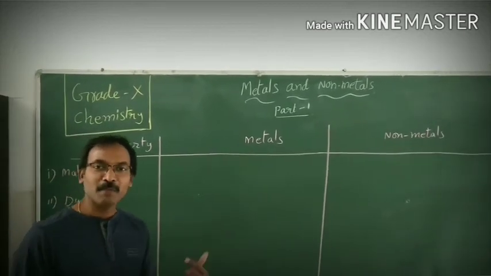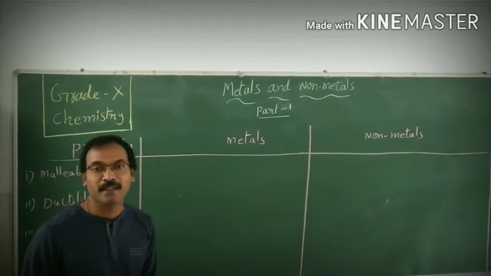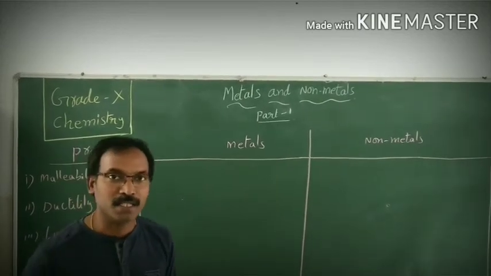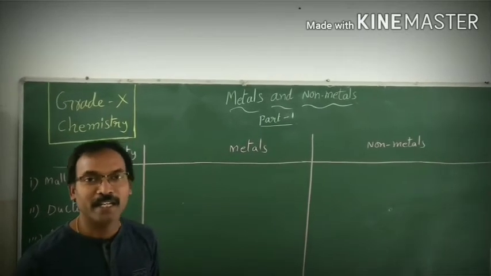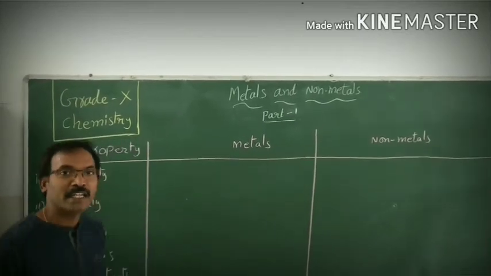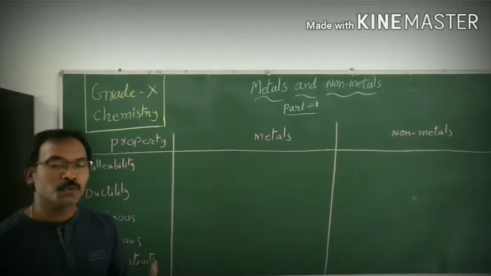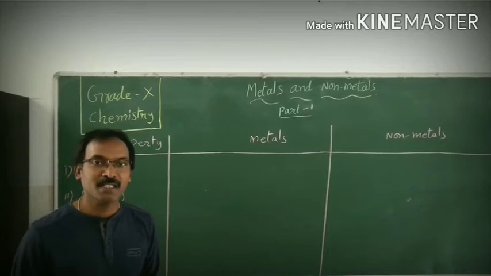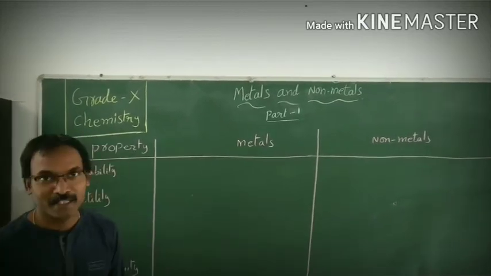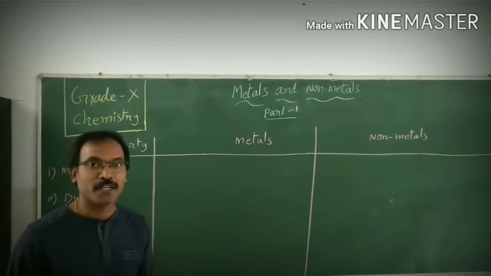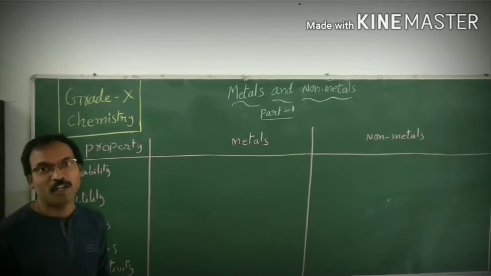Children, you know very well from the periodic classification of elements you understood that the total number of elements present in the earth's crust or available in nature is how many? 118. Okay. Out of 118, if you broadly classify those elements into 2 groups, that is nothing but metals and non-metals. And there is one more group, the metalloids. We will discuss the metalloids in detail later. In this chapter, we are going to discuss metals and non-metals.